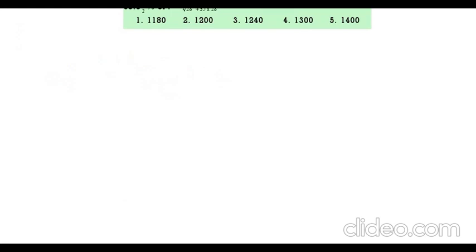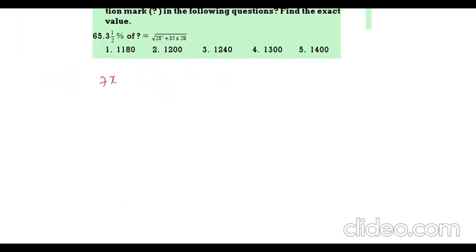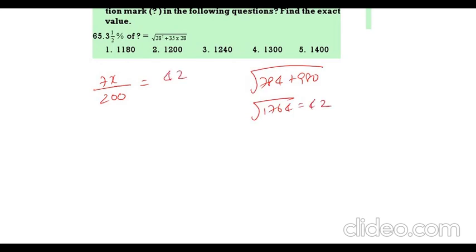Next, 3 1 by 2%, that is 7x by 200 is equal to 28 square, that is 784 plus 35 into 28, that is 980. So root of 980 plus 784 is 1764. What is root 1764? 42. So X value, how much? 1200.